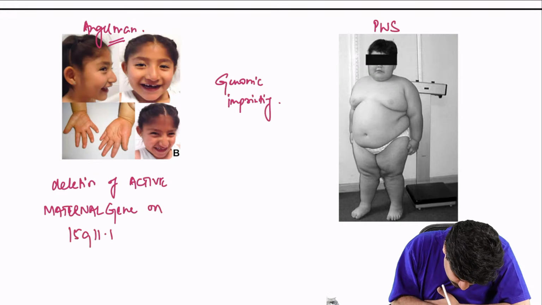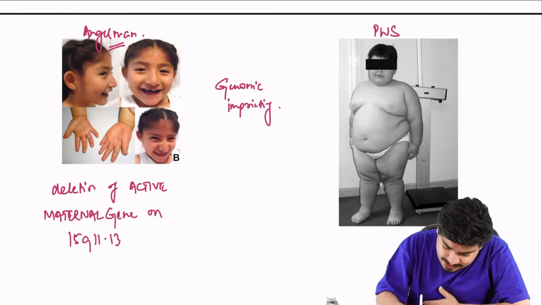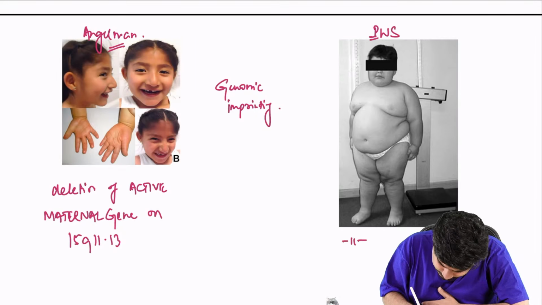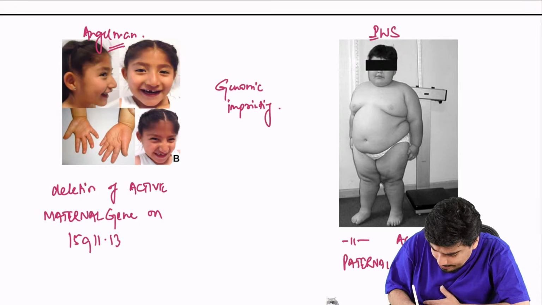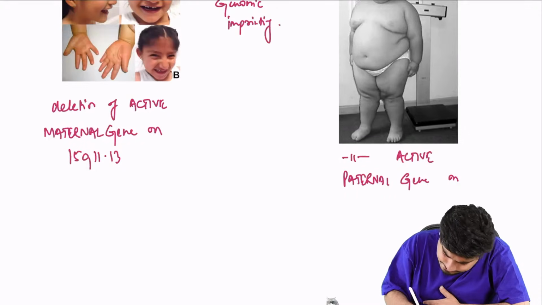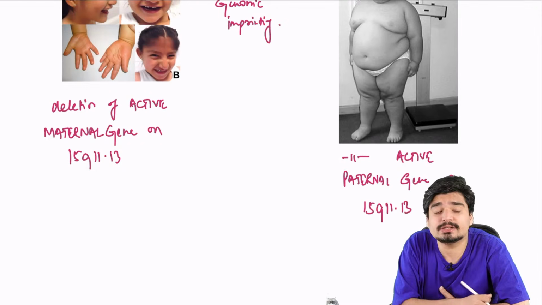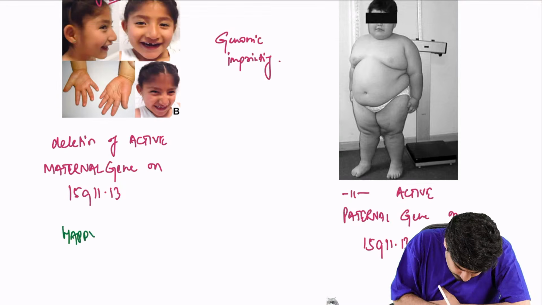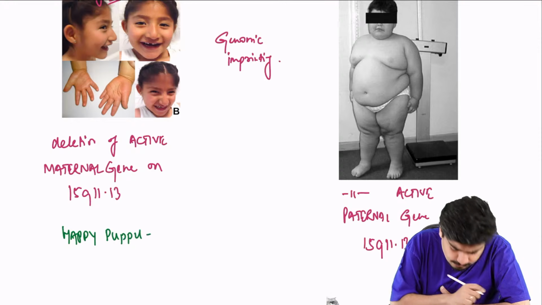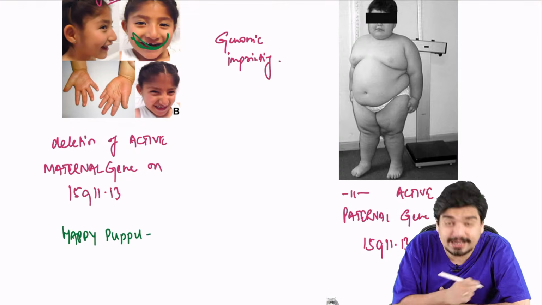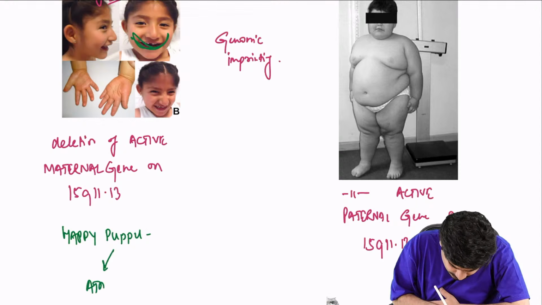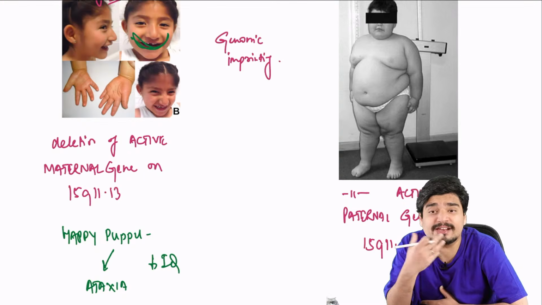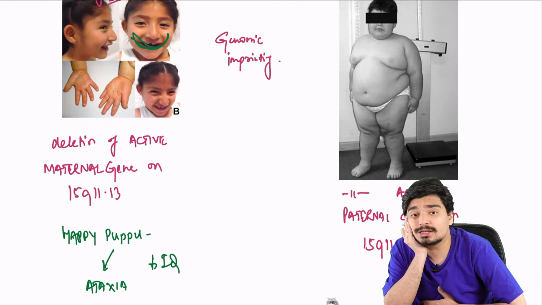on 15q11.13. But in Prader-Willi syndrome, P for Prader-Willi, there is deletion of the active paternal gene on 15q11.13. Angelman syndrome is also called happy puppet syndrome. Why are they called happy puppet? Because they have inappropriate laughter, and the puppet part is because they have ataxia. They will also have low IQ.